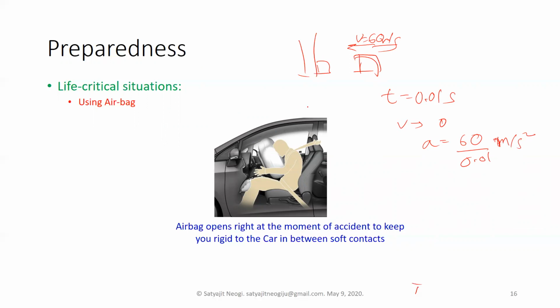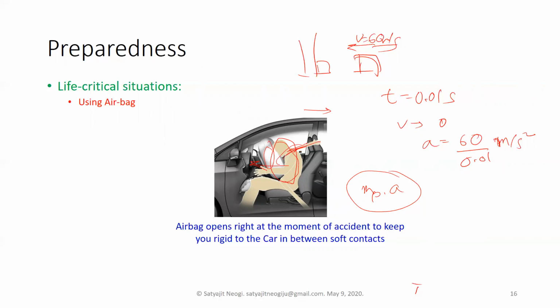And in which direction is the acceleration? In this direction, right? Because it is braking basically. That's why all non-rigid objects, like for example you, will feel some force dragging you forward. If there is no preparedness like a seat belt or airbags, then you will feel a heavy force dragging you forward, and the force magnitude is your mass times the acceleration of the frame. So the force has to be absorbed or balanced.